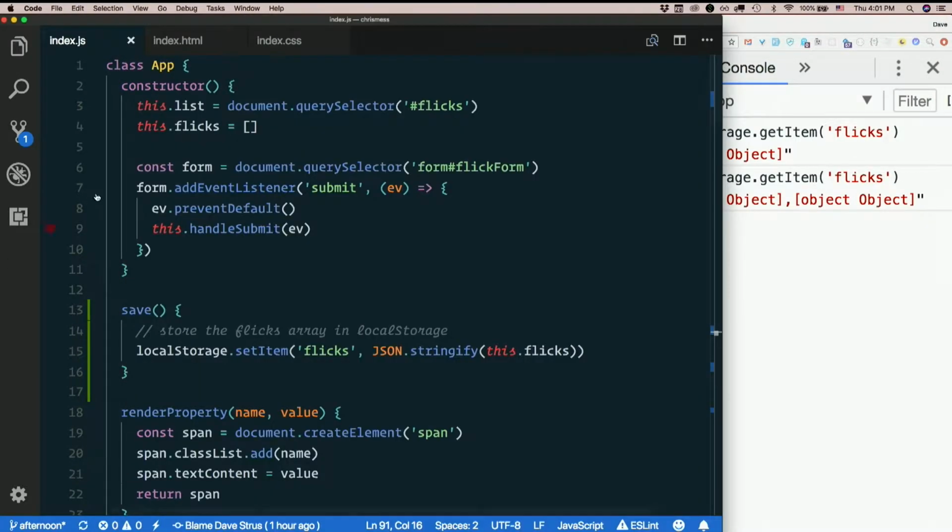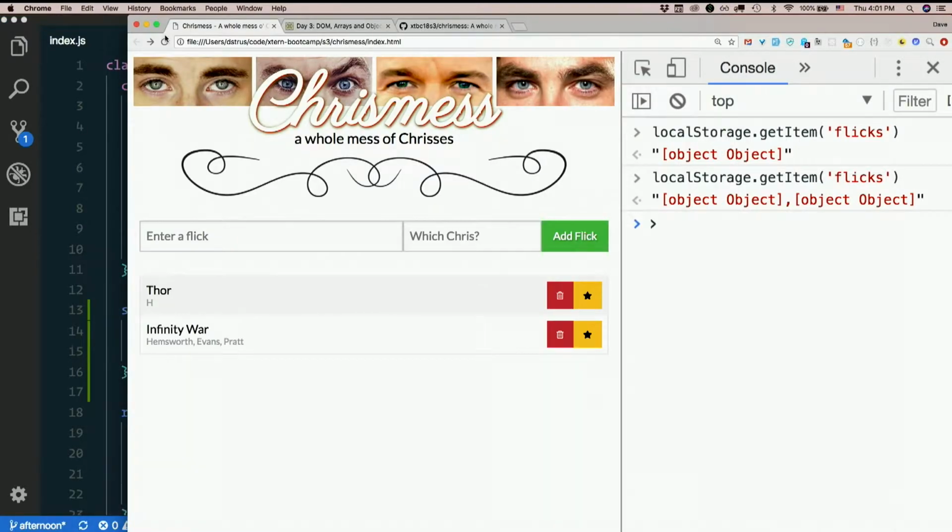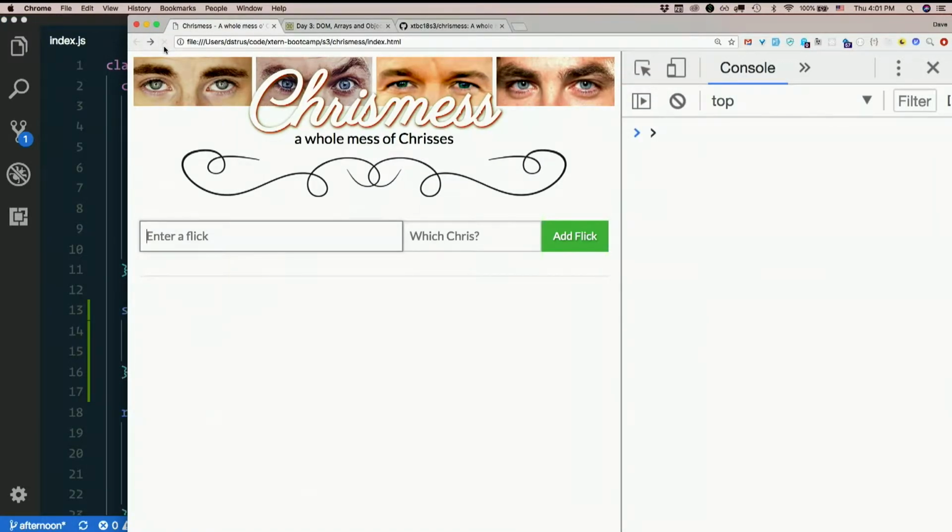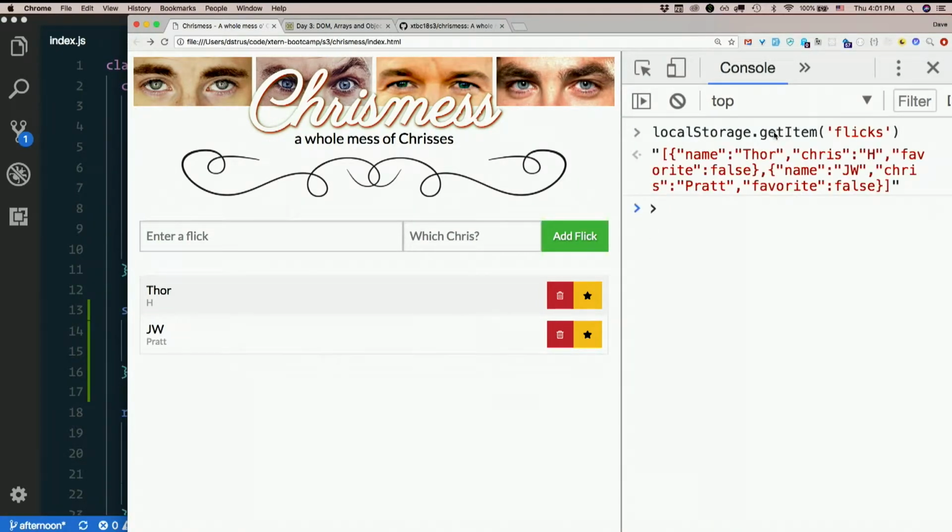Yeah, because I didn't refresh after changing it back to stringify. That's all right. Thor, Chris H, Jurassic World, Pratt. See, they're both there. Here's Thor. Here's Jurassic World. So we're saving the entire array each time.